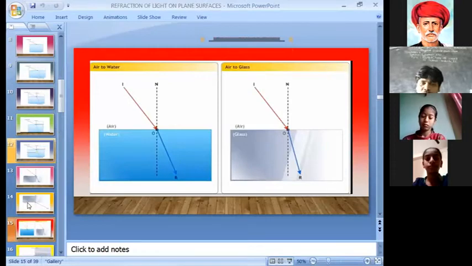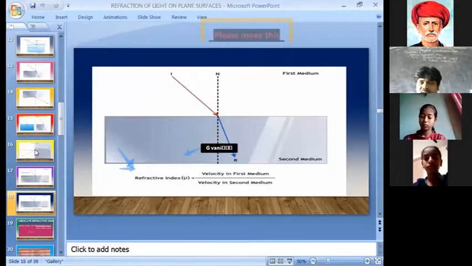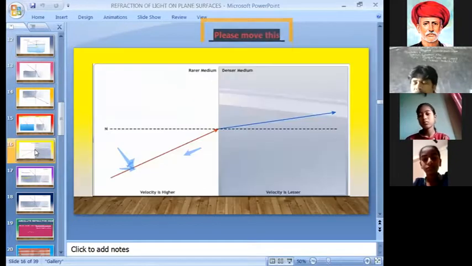So in the refraction process, what do you observe here? Different media have different refractive index. So what is refractive index? It is also known as absolute refractive index.